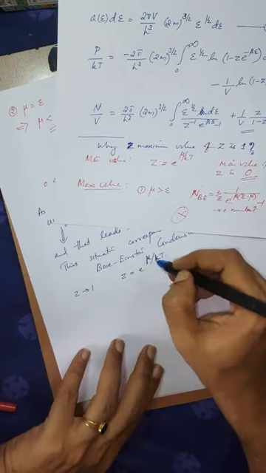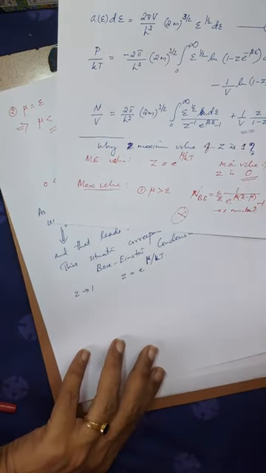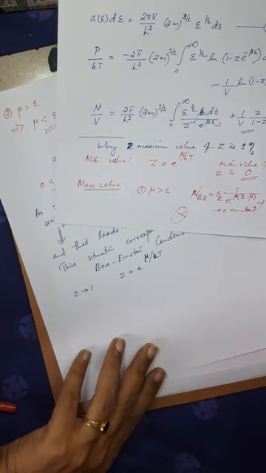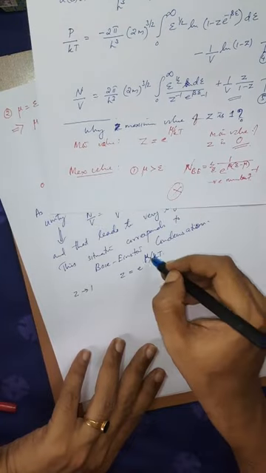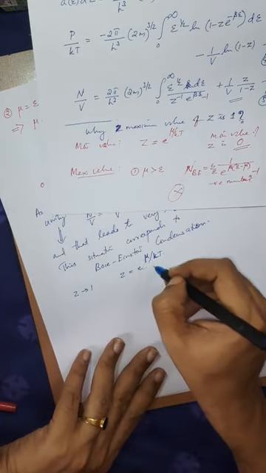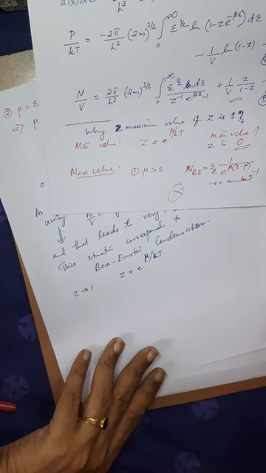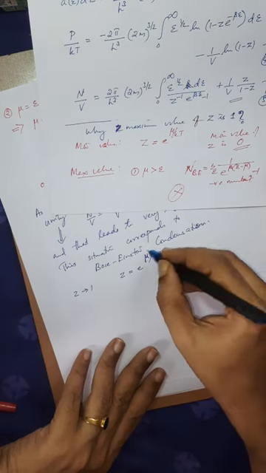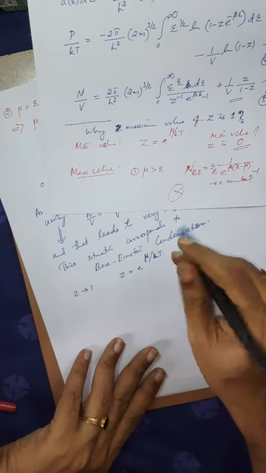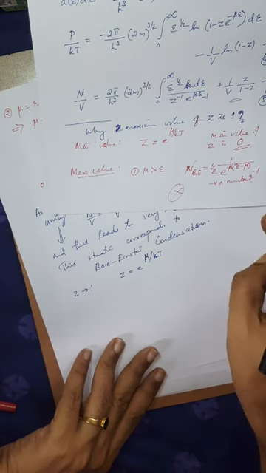Whatever be the highest value of z, it has to come when the expression mu by kT is bigger. As the mu by kT gets bigger, z has to get bigger. But always note that the highest value of z is 1. So when does the mu by kT get a bigger value?